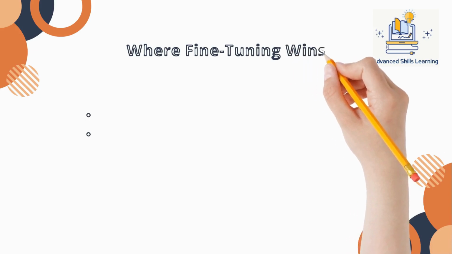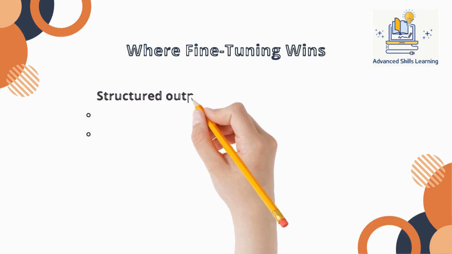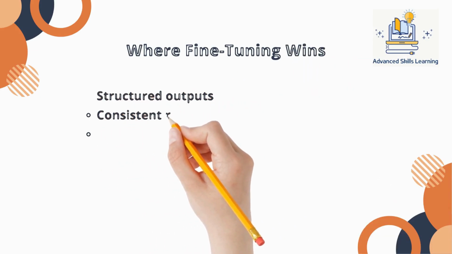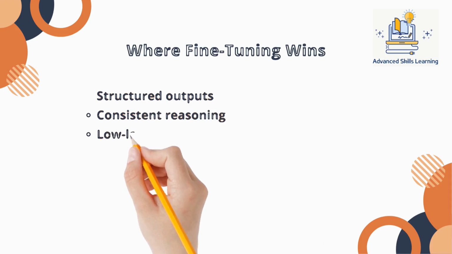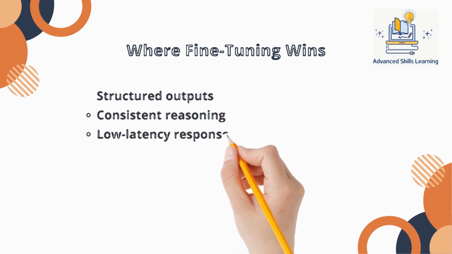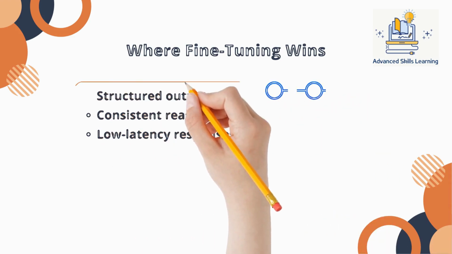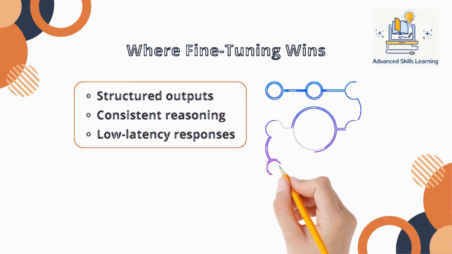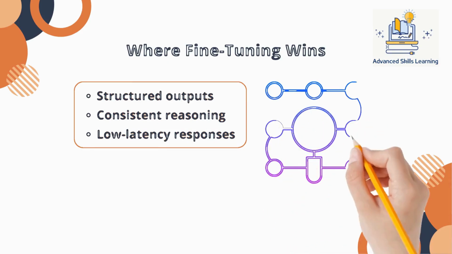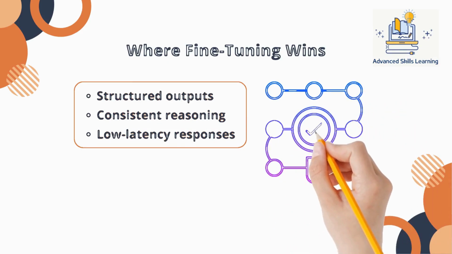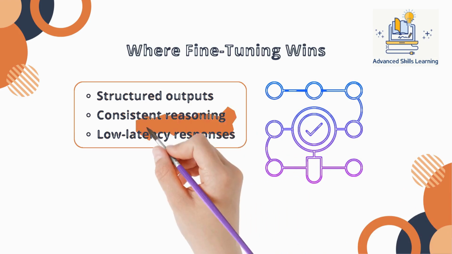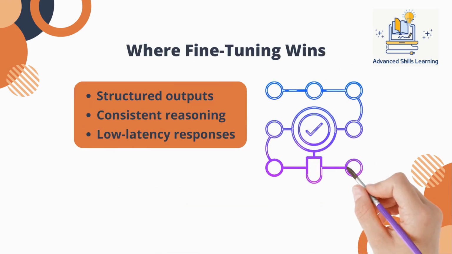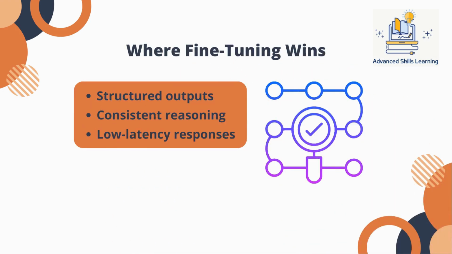Fine-tuning shines when outputs must follow strict formats or consistent reasoning paths. Because the model has learned the structure internally, it produces reliable outputs without relying on prompt engineering hacks. It's also faster, no retrieval step, no large context injection. For production systems where latency matters, this becomes a major advantage. This leads to systems that behave predictably even under slightly varied inputs.